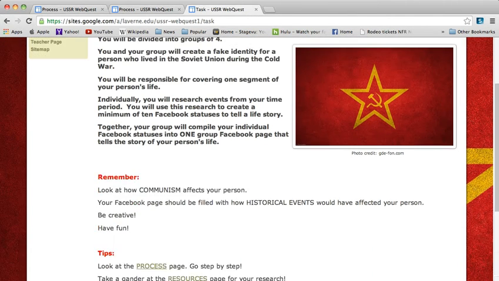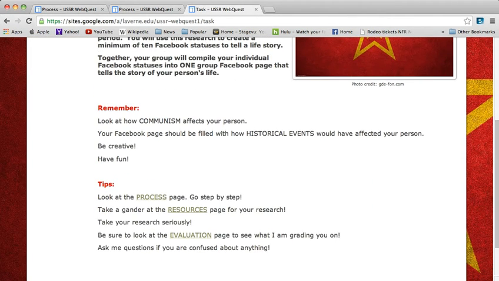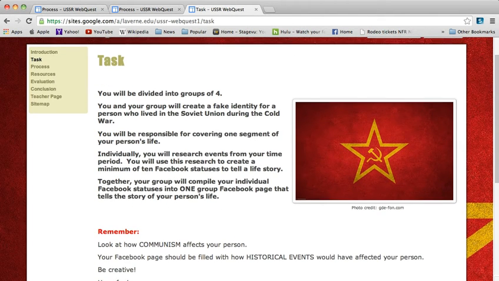Together, each group member will compile their individual Facebook statuses into one group Facebook page that tells the complete story of the person's life. I remind them to look at how communism affects their person, that it should be filled with historical events, and that they need to be creative and have fun. I give them tips for what to do next, to remind them to look at the process page, the resource page, the evaluation page, and of course to ask me questions if they are confused about anything.